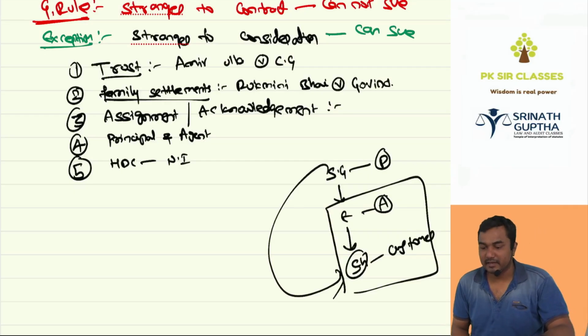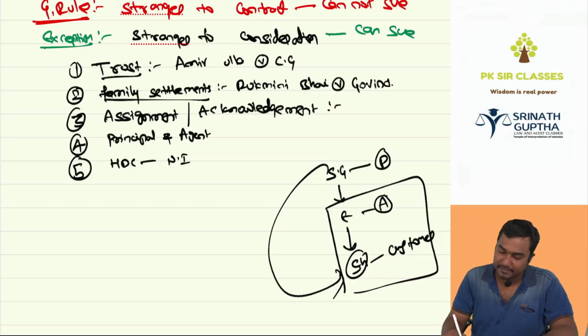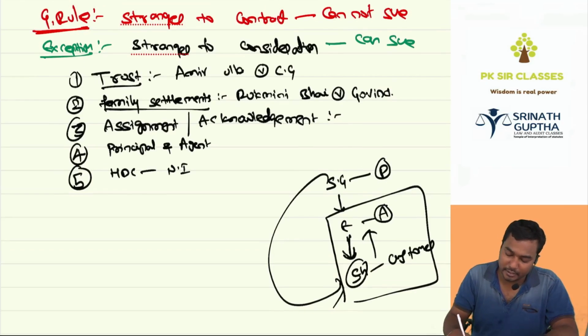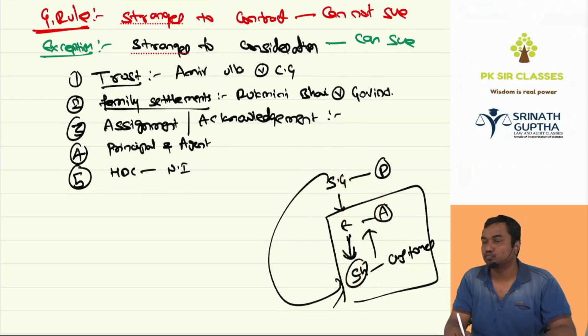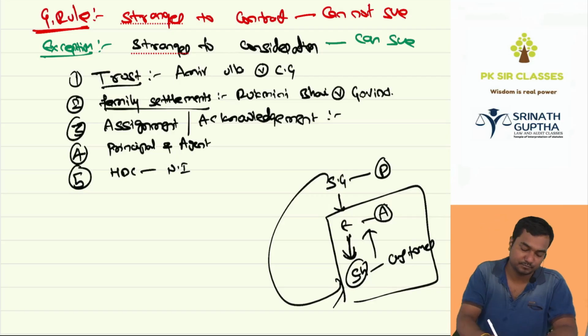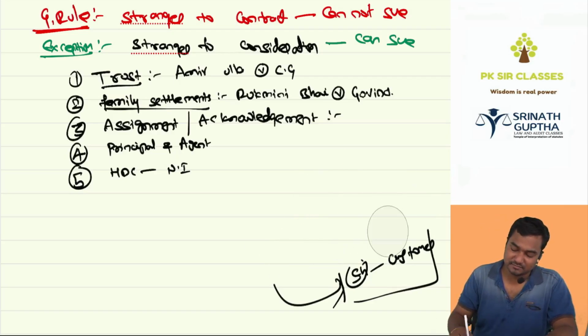The customer said there was an agreement between me and Ishwar. I can sue Ishwar. Ishwar can sue me. You are a stranger. Then I said, my dear customer, my agent is entering into an agreement with you for my benefit only. You people are entering into a contract for my benefit. I have a right to maintain the suit. Then able to understand us.